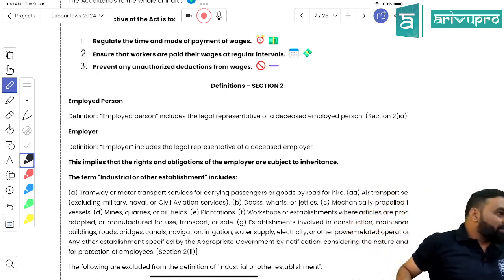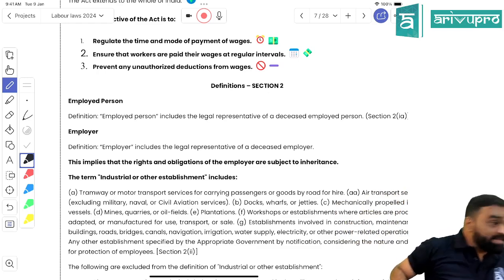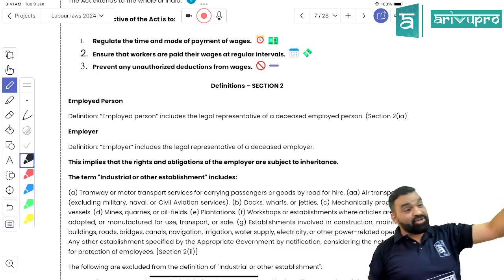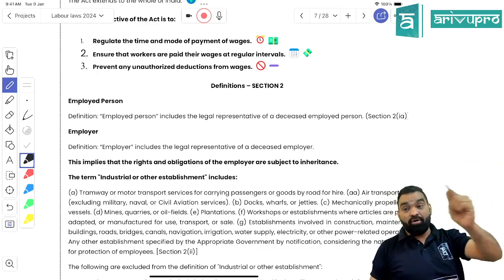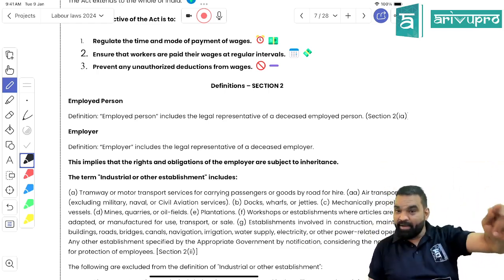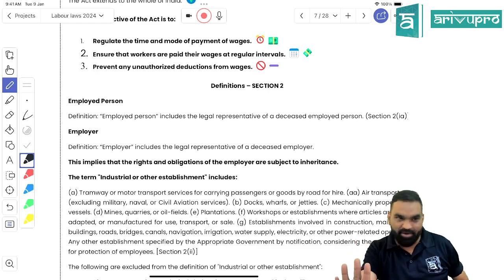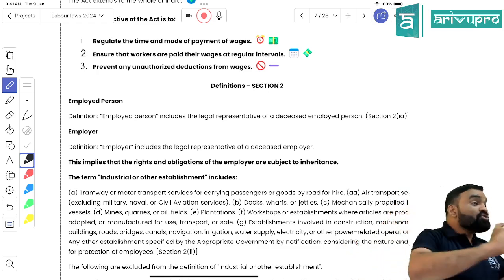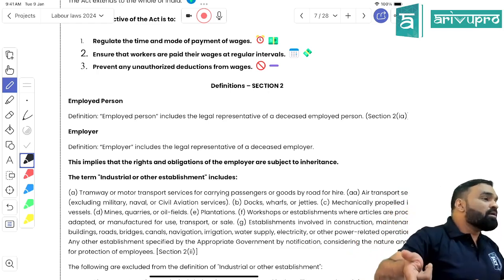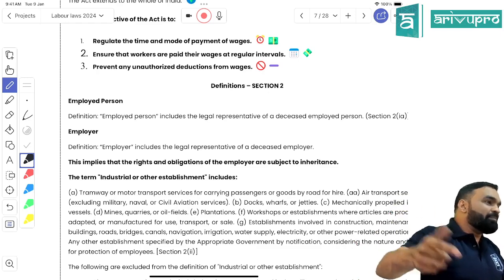So if the father employed a few people and he died, the obligation to discharge the salary of all those people employed by the father lies on the son. Got my point, students? Is it clear? So employee includes what? Legal representative.